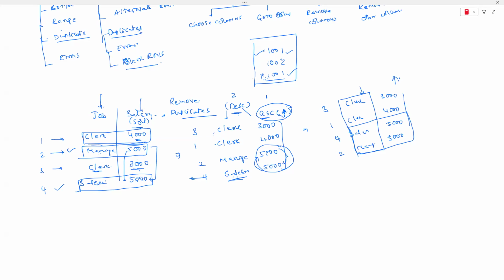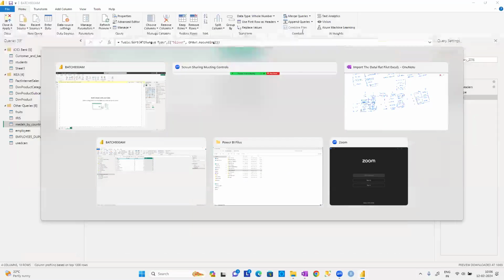Got the point? So that's why sorting is done one after another. You can apply it on multiple columns, but not all at a time. One after another we can do, guys. Let me check it out. Carefully we have to learn it, guys.